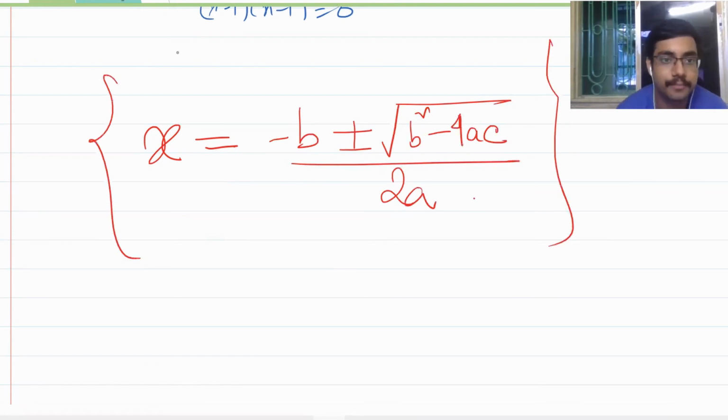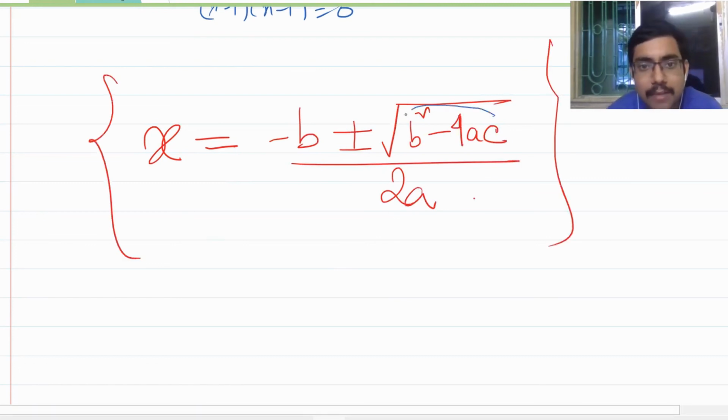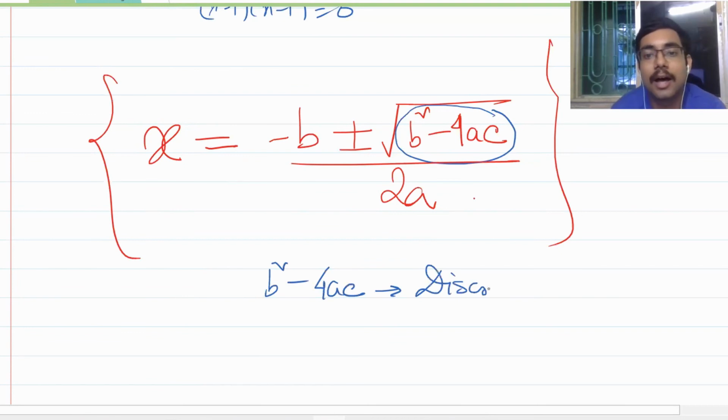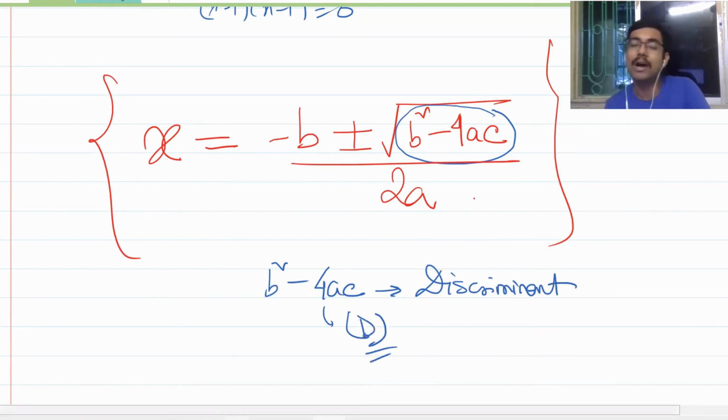Now you see, this term you are seeing, b square minus 4ac, this is called the discriminant, or D. Why is this term called the discriminant? Because this term helps us to distinguish between the roots of the equation.